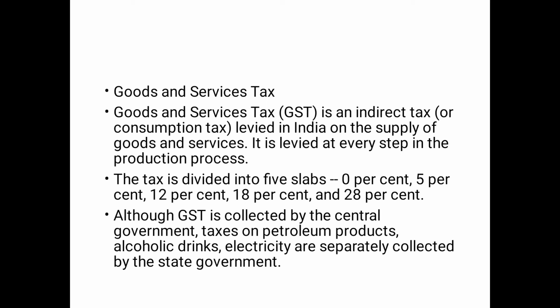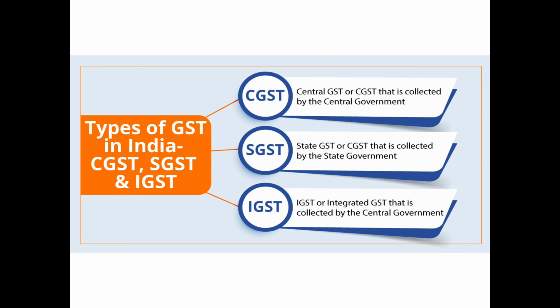Although GST is collected by the central government, taxes on petroleum products, alcoholic drinks, and electricity are separately collected by the state government. There are mainly 3 types of GST in India: CGST, SGST, and IGST. The full form of CGST is Central Goods and Services Tax. As the name suggests, the CGST is collected by the central government.